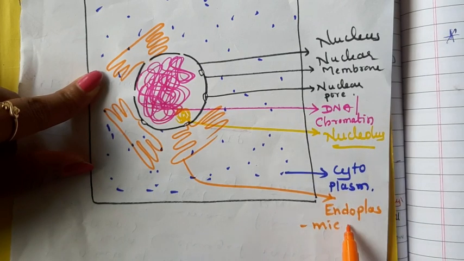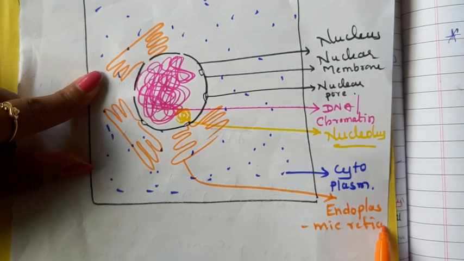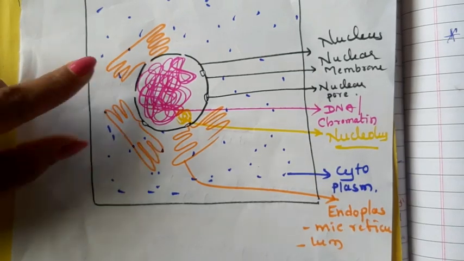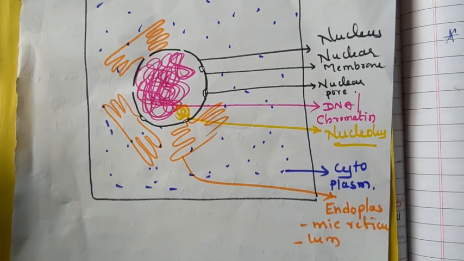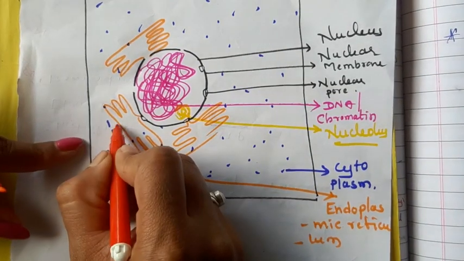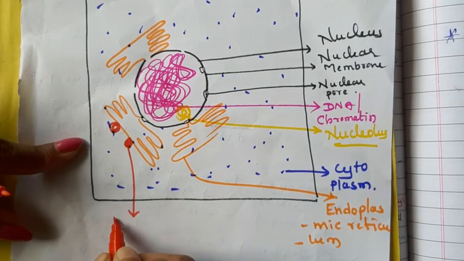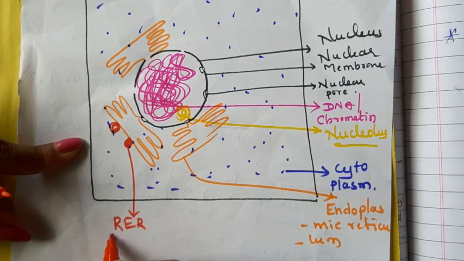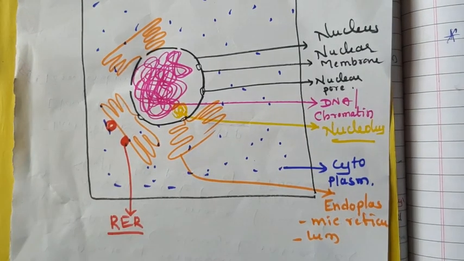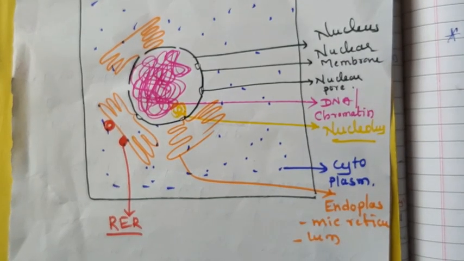Some of the endoplasmic reticulum is bound with ribosomes. Those are known as rough endoplasmic reticulum, or RER in short.